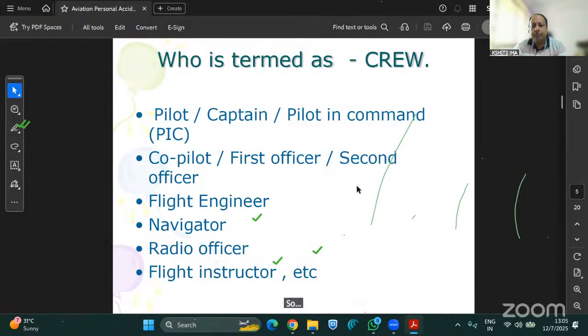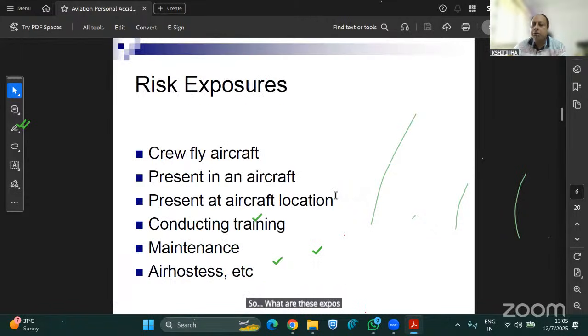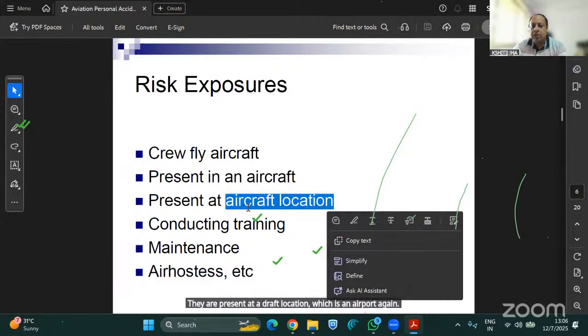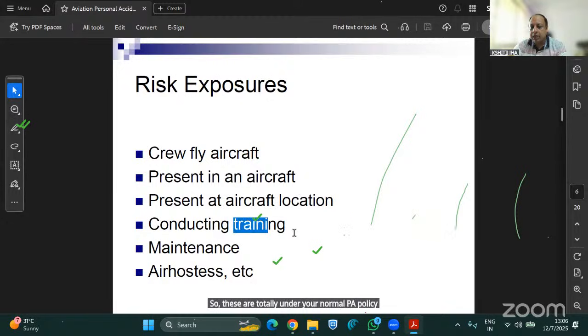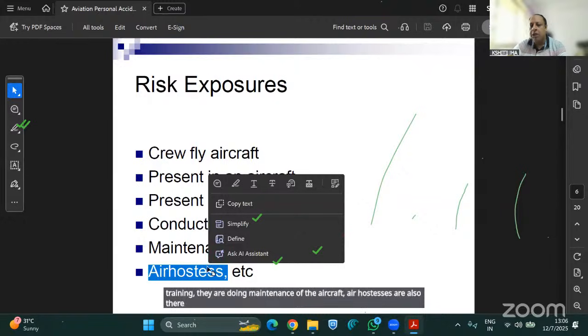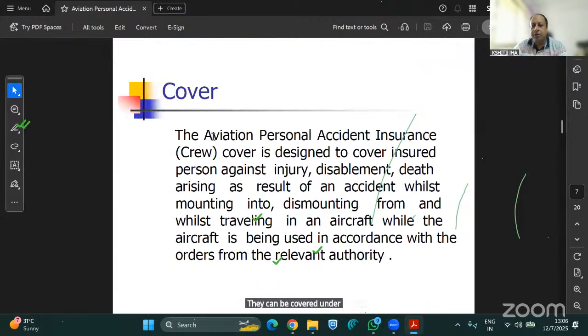So, what are these exposures? The crew are flying aircraft and they are present in an aircraft. They are present at the aircraft location, which is the airport again. So, these are totally excluded under your normal PA policy, and they are conducting training. They are doing maintenance of the aircraft. Air hostesses are also part of the crew. They can be covered under your aviation crew PA policy.